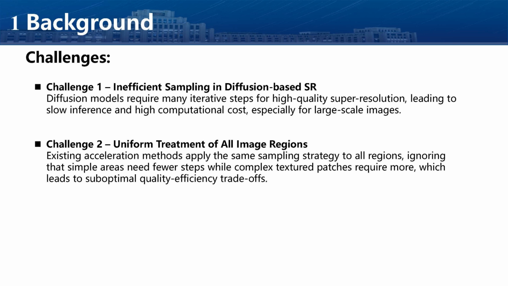However, previous single-image super-resolution methods face two main challenges in diffusion-based models. First, these models require many sampling steps, which makes them slow and computationally expensive. Second, most methods apply the same sampling strategy to all regions, regardless of complexity. Some patches are easy to reconstruct, while others are highly complex, leading to wasted computation. This leads to inefficiencies and unnecessary computation.